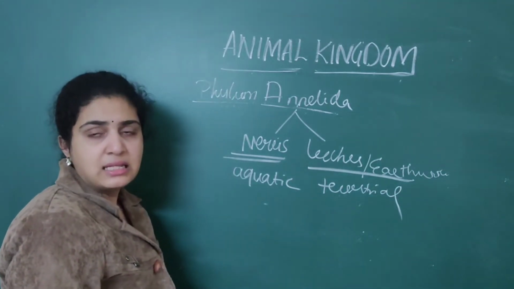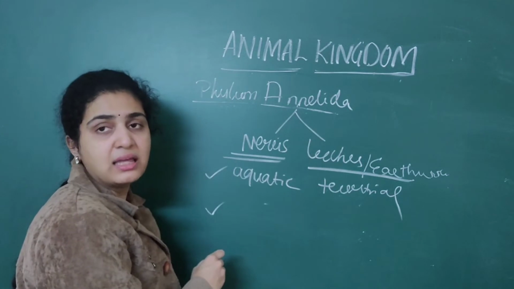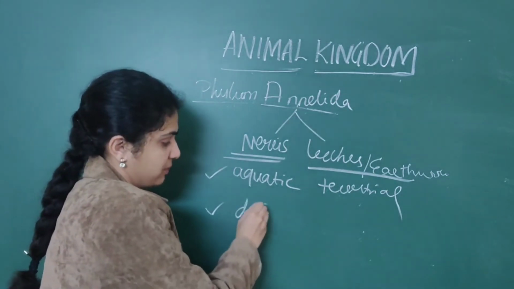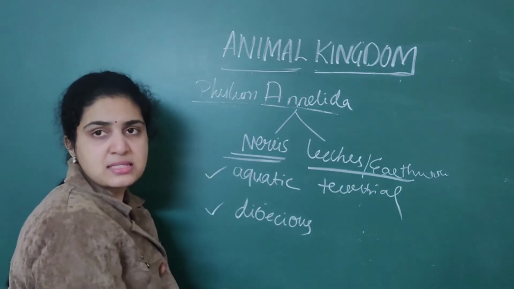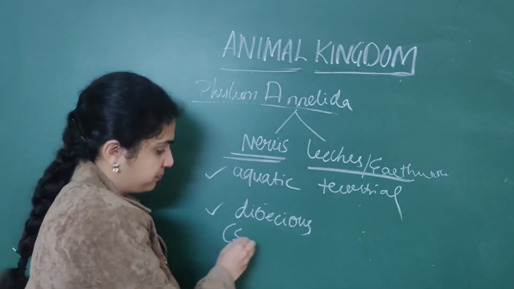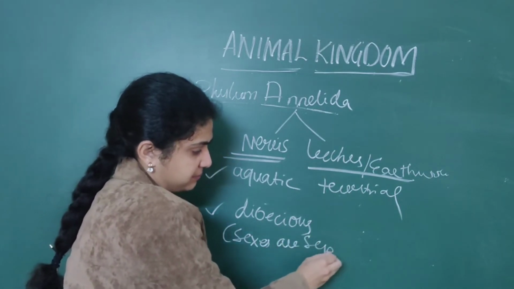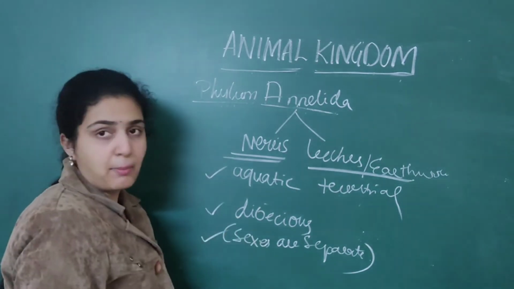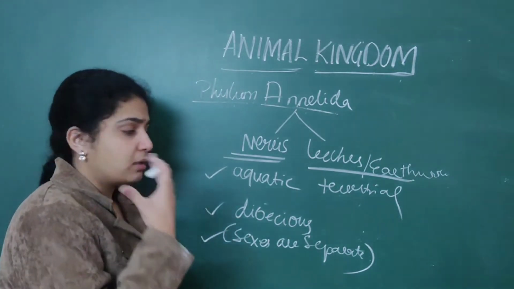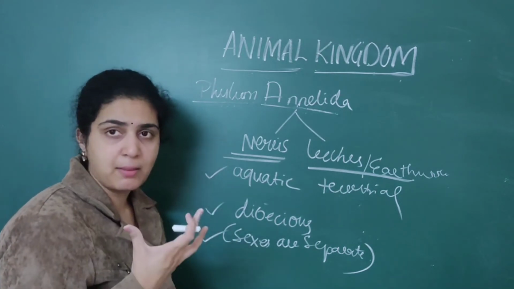Nereis exhibit a special property, that is, they are dioecious. Dioecious means what? Sexes are separate. Sexes are separate means males and females are separate.